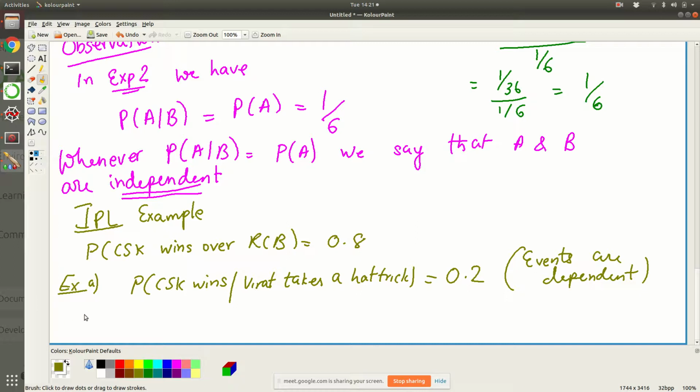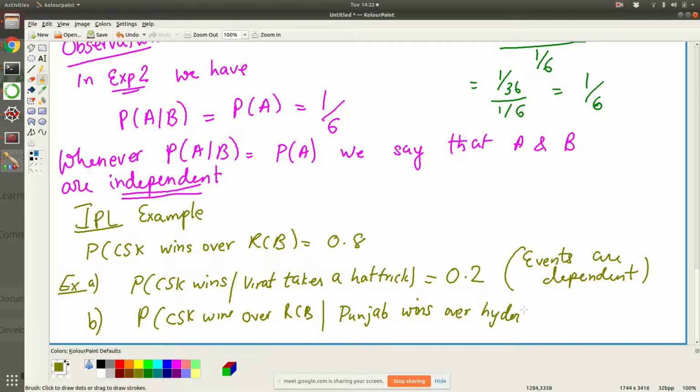But an example of an independent event is the probability that CSK wins over RCB, given that, let's say, Punjab wins over Hyderabad.